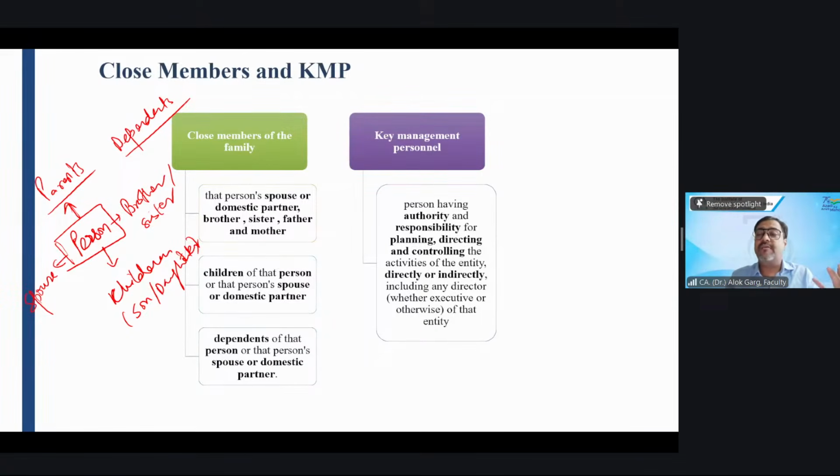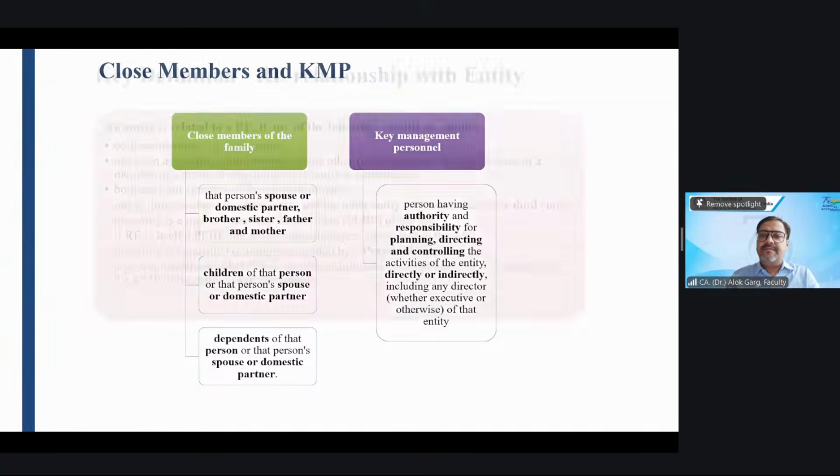Who is governing the board? Who is running the affairs of the company? Who is on the board of the company? These persons will become the KMP of that company, a person having authority and responsibility for planning, directing, and controlling. Okay, is that clear?